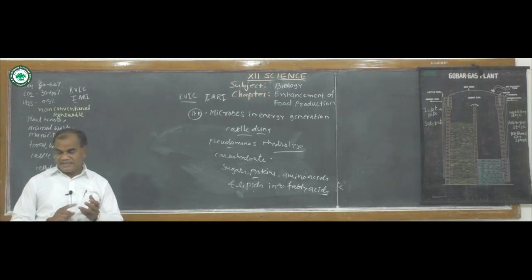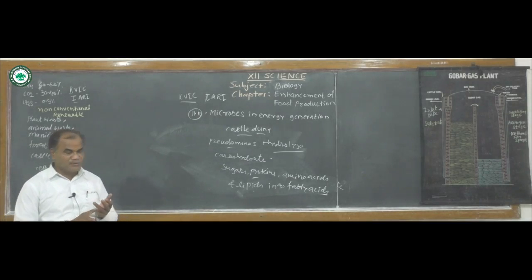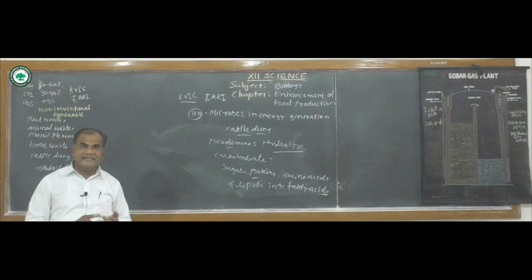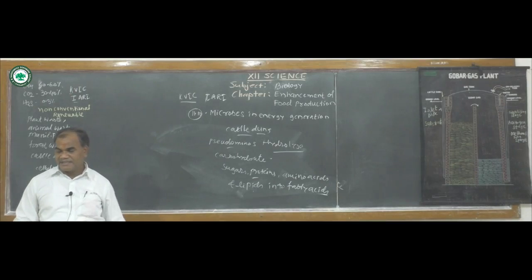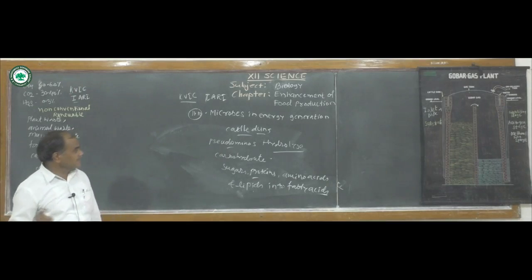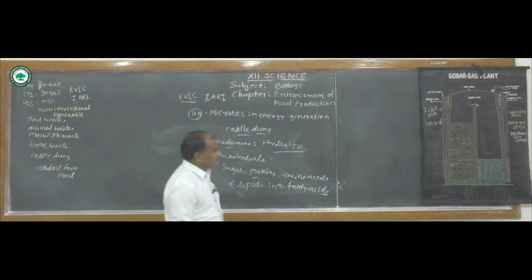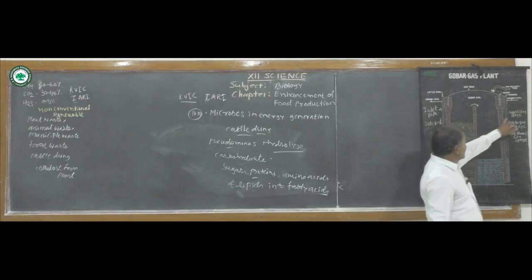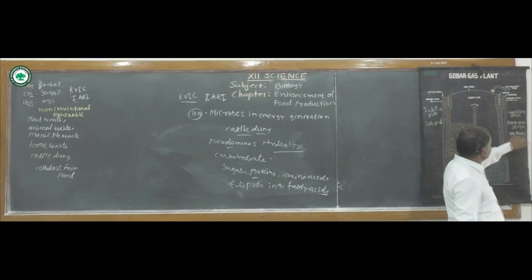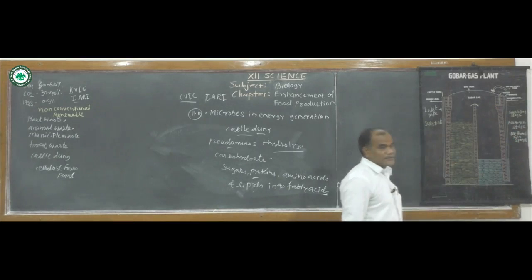First stage, hydrolysis; second stage, acidogenesis; and the third is methanogenesis, where methane gas will be produced.